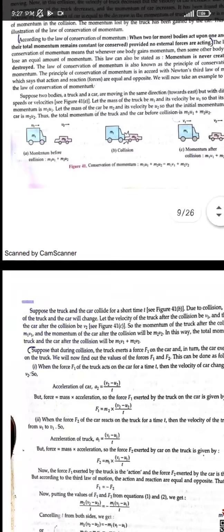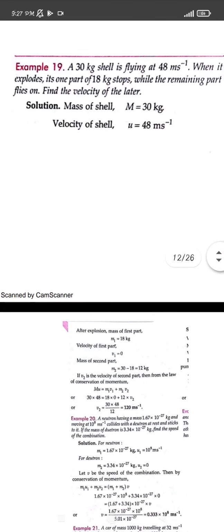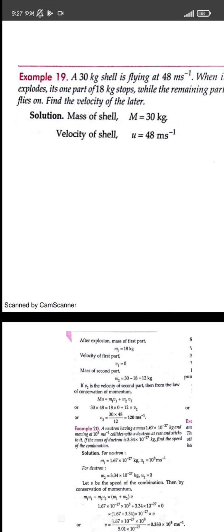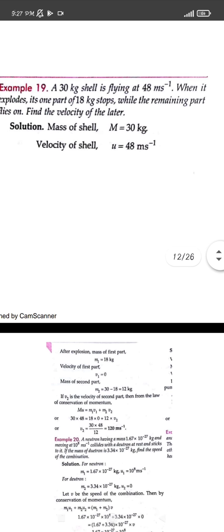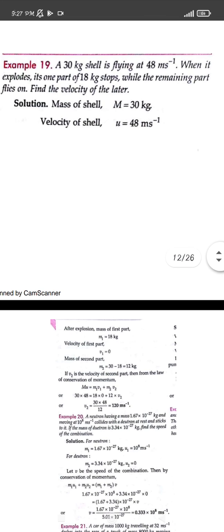Similarly, see this from your textbook, this is the numerical: a 30 kg shell is flying at 48 meter per second. When it explodes, one of its parts of 18 kg stops while the remaining part flies on. Find the velocity of the latter. So here the shell is exploded. We can say that it is flying at the velocity 48 meter per second, and its mass is 30 kg. Now after explosion, the first part of 18 kg stops while the remaining part flies on. So the other part is moving.